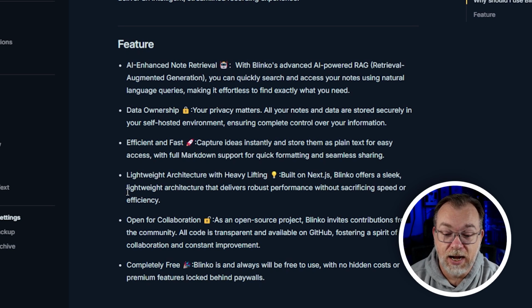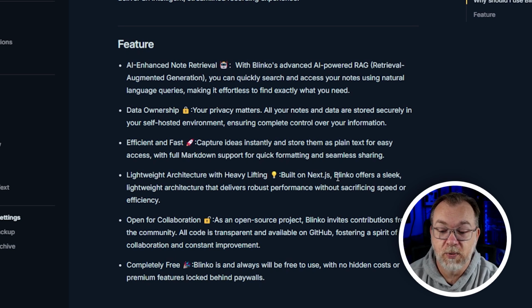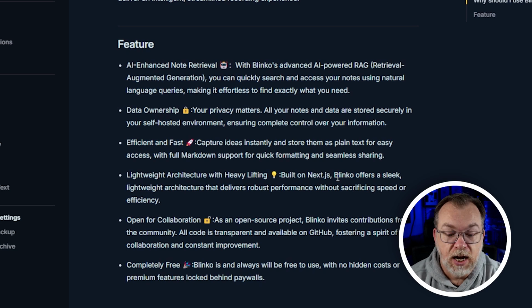Lightweight architecture with heavy lifting, built with Next.js. Blinko offers a sleek, lightweight architecture that delivers robust performance without sacrificing speed or efficiency. Open for collaboration. You can enable or disable the ability for other people to register on your Blinko setup if you want to do that.